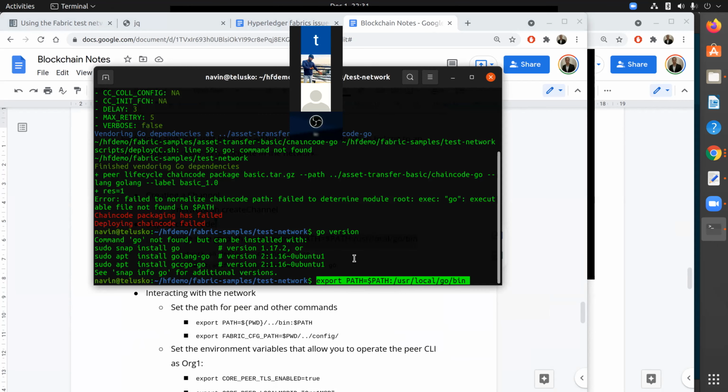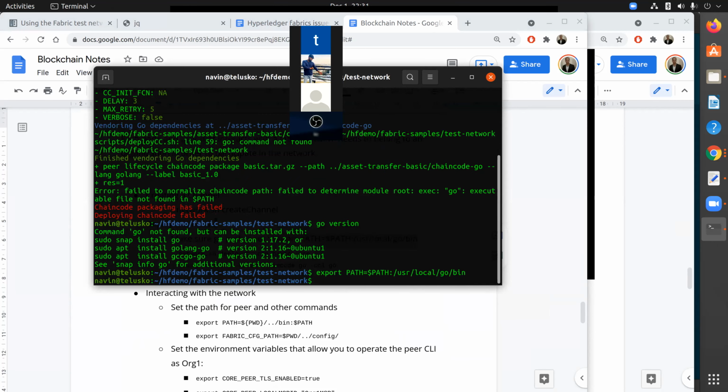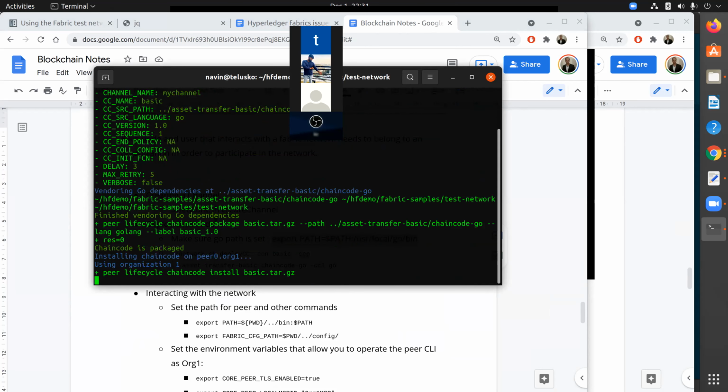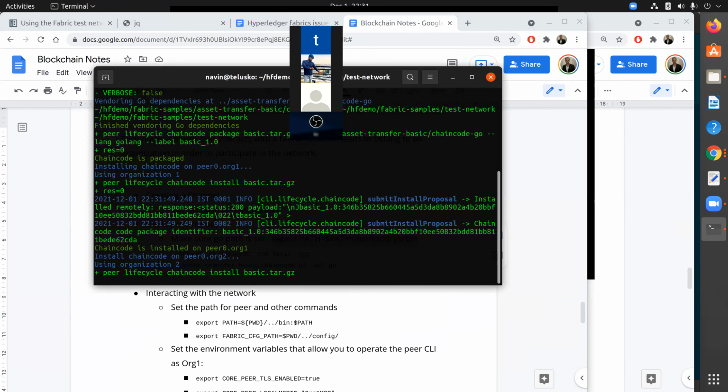Don't worry, I will give you this cheat sheet to explore. So the Go path is set. We can check the Go version. It is working. You can see we have the Go version there. And now it's time to run this. Now you can see something is happening, and there's no error. It says the chain code is getting deployed.